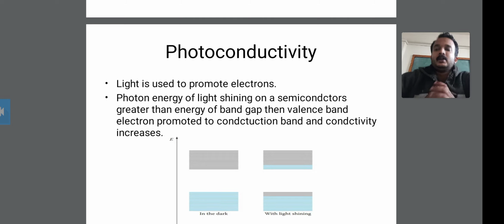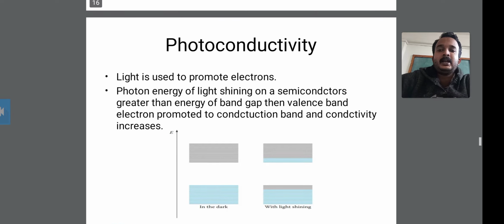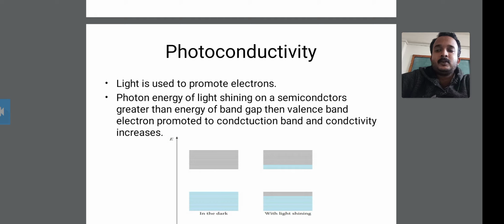In photoconductivity, light is used to promote the electron. Secondly, the photon energy of light that is shining on the semiconductor is useful for shining on the semiconductor.